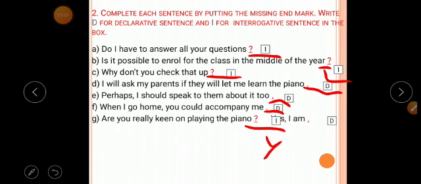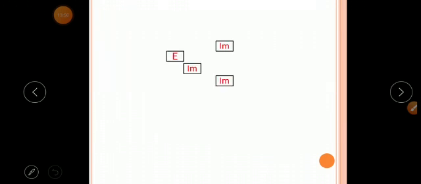Here they are asking a question, so we put the question mark because it is interrogative, and write I in the bracket. Then, yes, I am. Here we put the full point and write D. Okay, understood? Yes.